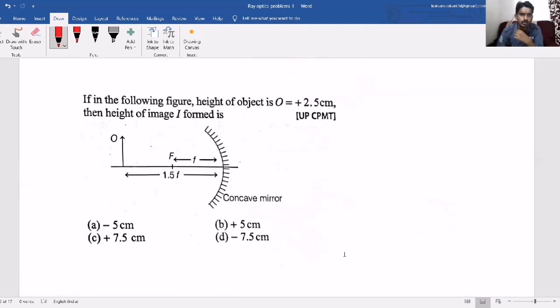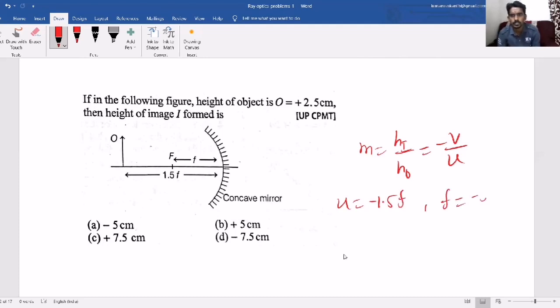Fine. Let's take one more question based on the same spherical mirrors. In the following figure, the height of the object is 2.5, and they are asking the height of the image. The magnification formula is height of image by height of object, which is also equal to minus v by u, where object distance is minus 1.5f, where f is the focal length, and the focal length is minus f. So here it is a concave mirror. Now we want v. So 1 by v equals 1 by f minus 1 by u, where f is minus f and u is minus 1.5f.